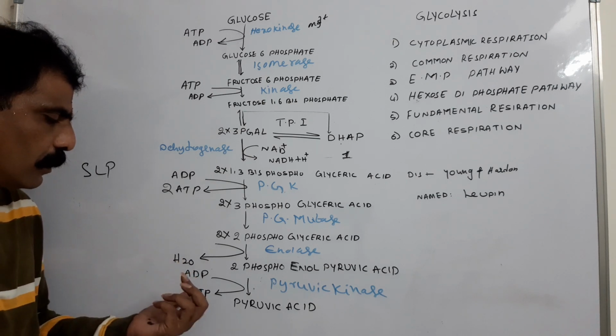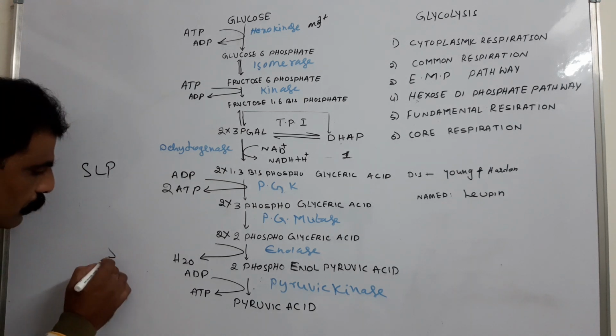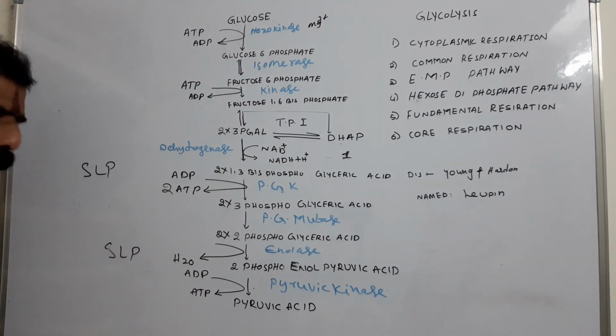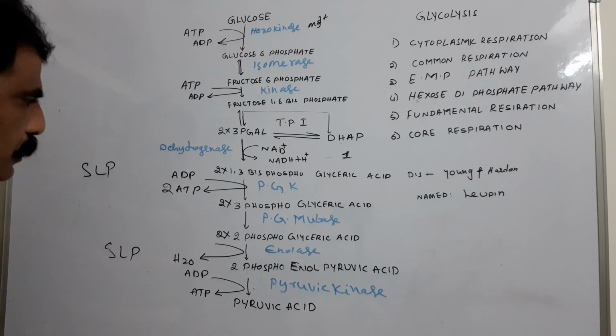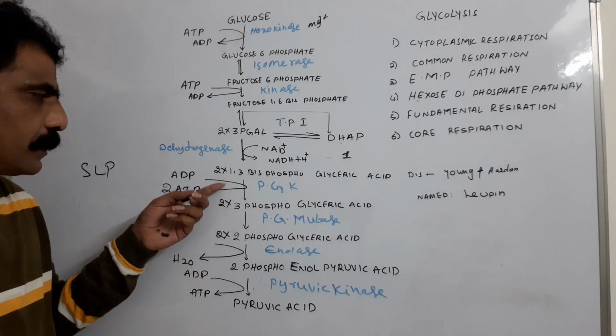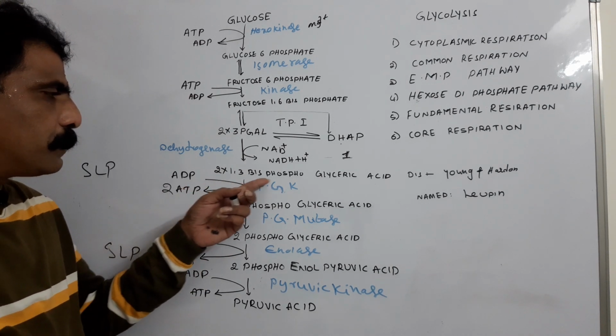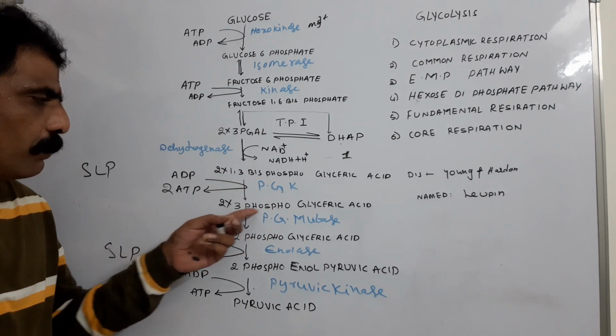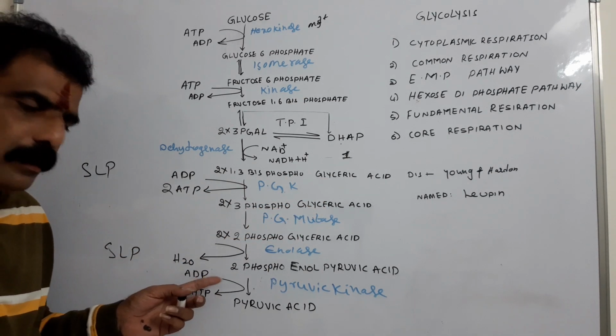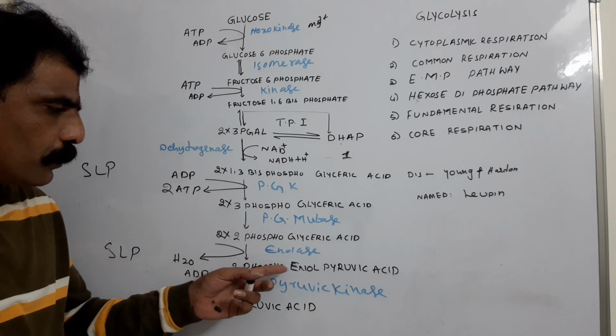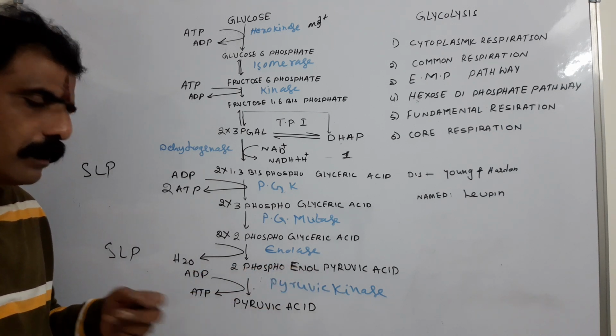So again here one more SLP. So at two places SLP takes place, substrate level phosphorylation. One is in between the 1,3 bis-phosphoglyceric acid to 3-phosphoglyceric acid, and other is in between the 2-phosphoenol pyruvic acid to pyruvic acid.